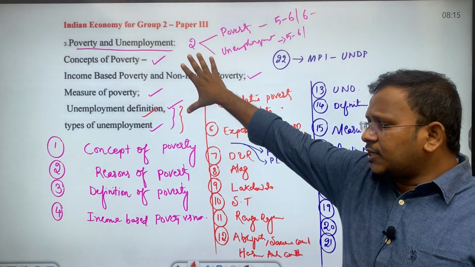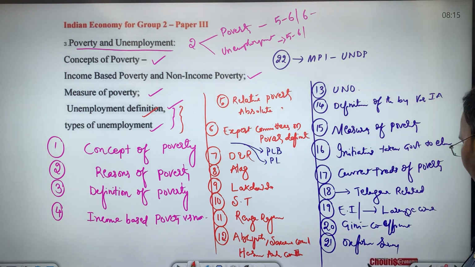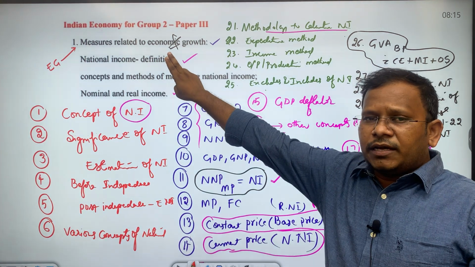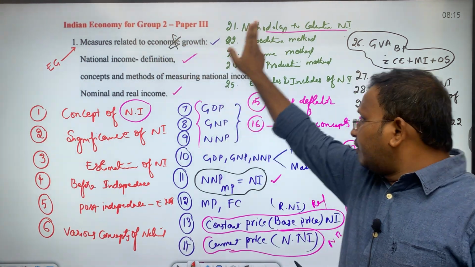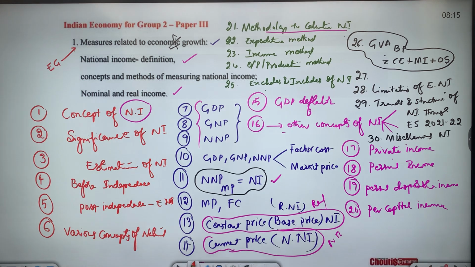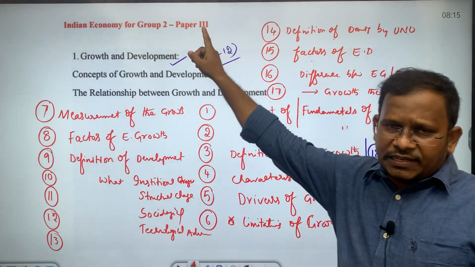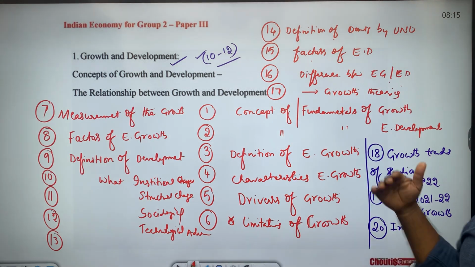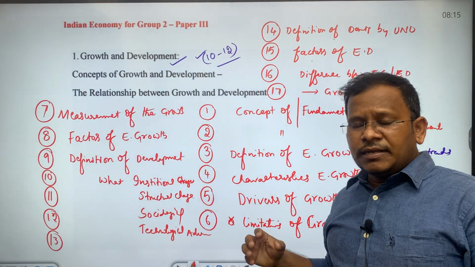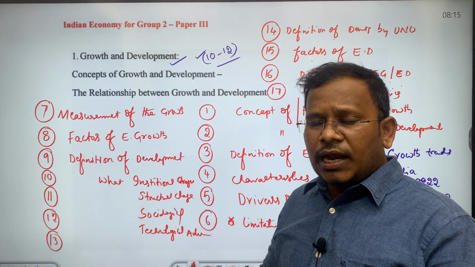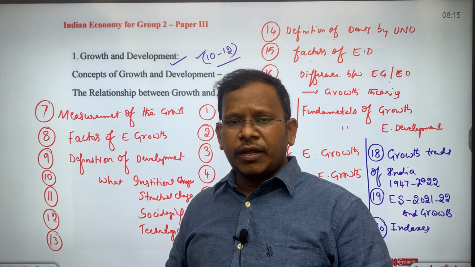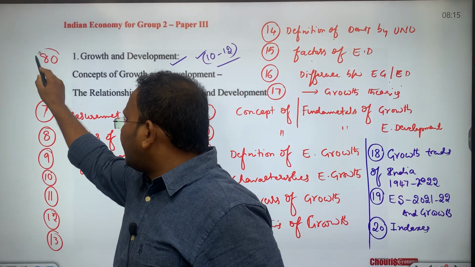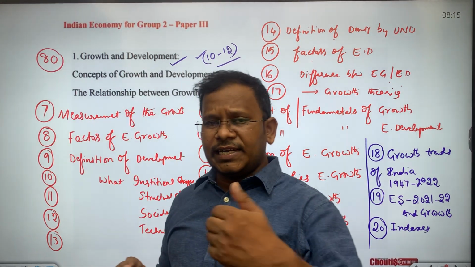As part of the second chapter, which is known as national income, we will be studying around 30 subtopics. Then as part of the first chapter, which is known as economic growth and economic development, there are around 20 subtopics. That means along with the three chapters, we will be studying almost 80 subtopics.